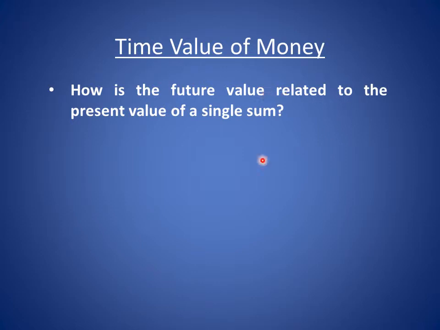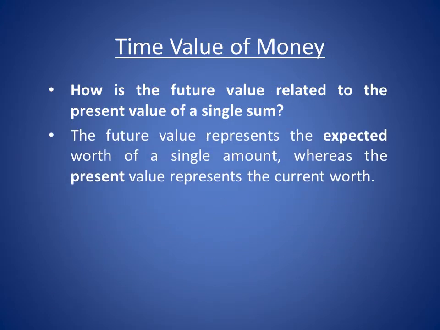How is the future value related to the present value of a single sum? To understand this, the future value represents the expected worth of a single amount, whereas the present value represents the current worth or the current value.